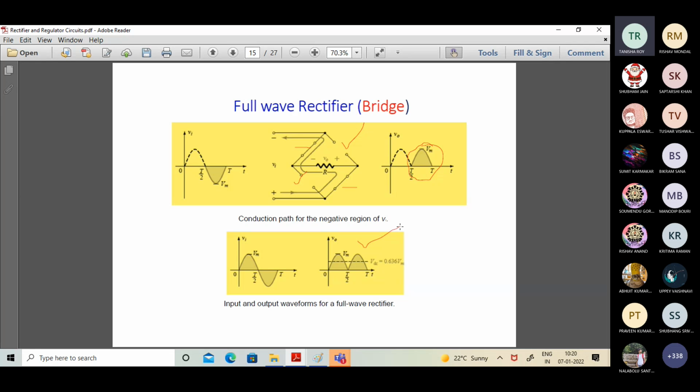The disadvantage of the bridge rectifier is that we have two diodes in series when a conduction path is on. However, in the center tap version, we only have one diode in series with the load resistance. So in effect, for the center tap version the peak value will be Vm minus Vd, and for the bridge rectifier it will be Vm minus 2Vd.